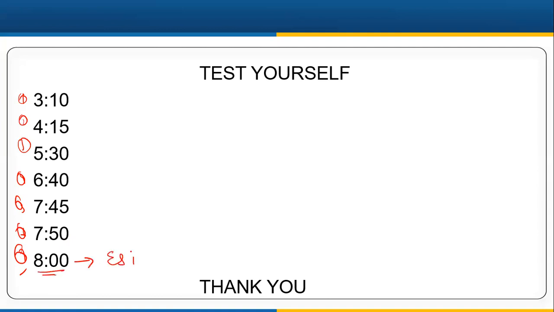So es ist acht Uhr, and because there are no minutes, I'll just put a full stop, because if I have minutes, then I'll write nach or vor or something like that. But if there are no minutes, I'll just say es ist acht Uhr. It is 8 o'clock, and there is no need to mention 0 minutes. So it will be a complete sentence. All right, now post your answers for this in the chat box, and then I'll check your answers.